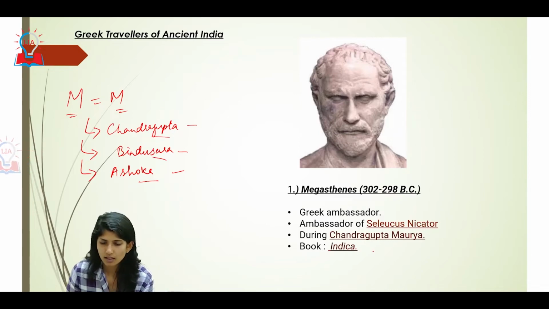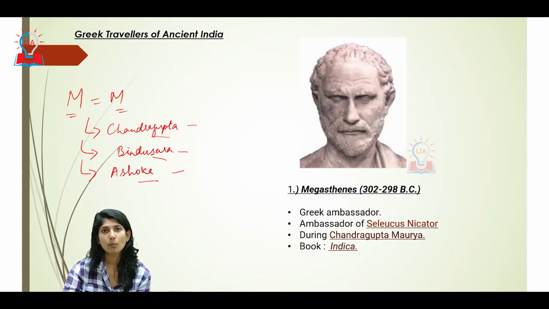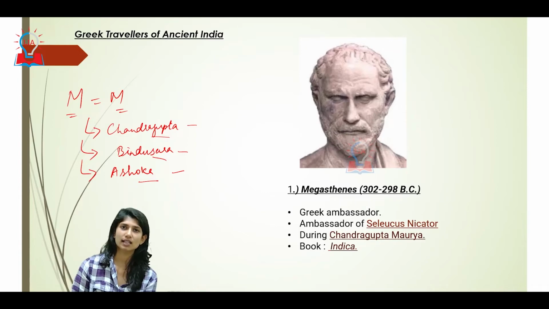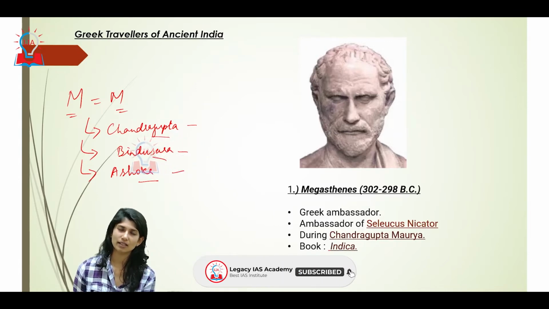He is very much known for his book Indica, or Megasthenes' Indica, in which he wrote about the administration, about Mauryan times, and the religious aspect, with the most important stress laid on the administrative aspect. When we say Mauryans were like this, administration, art and architecture were like this, one prime important source is Megasthenes' Indica. This is what the foreign travelers bring about for India, as well as the improvement for their respective countries.